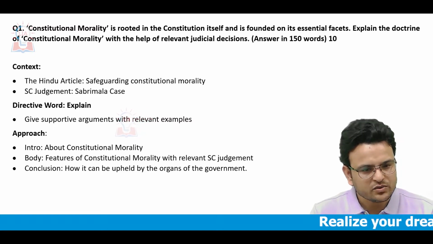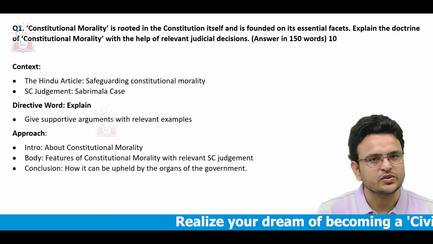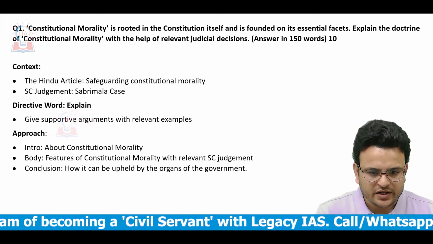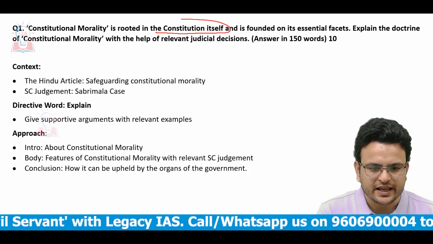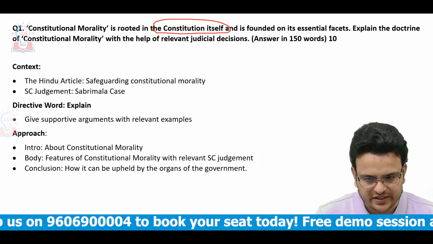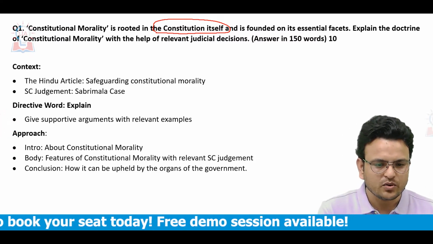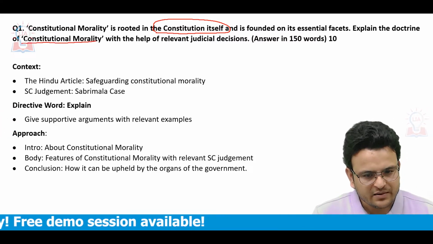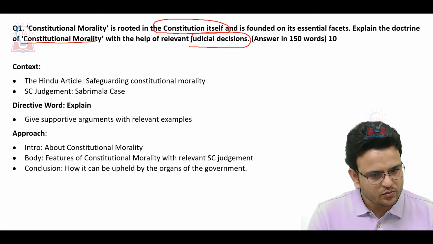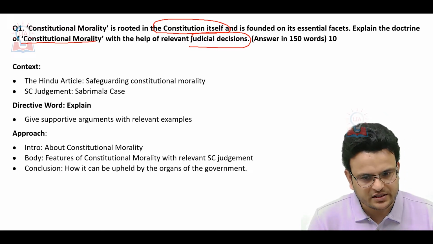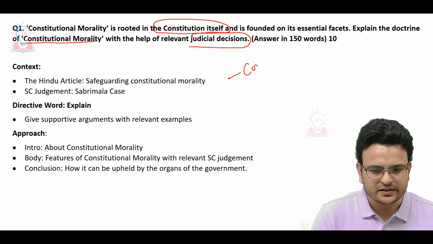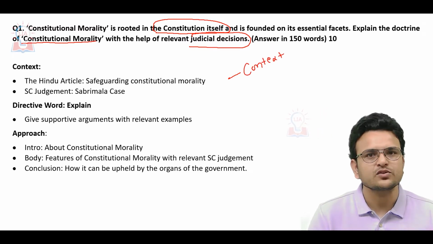Here we are going to discuss from question number 1. Question number 1 says: constitutional morality is rooted in the constitution itself and is founded on its essential facets. Explain the doctrine of constitutional morality with the help of relevant judicial decisions. Whenever you write UPSC questions, first you have to understand the context of the question.